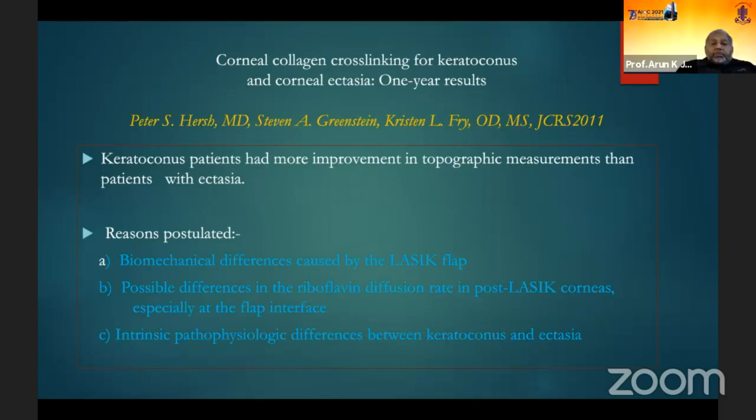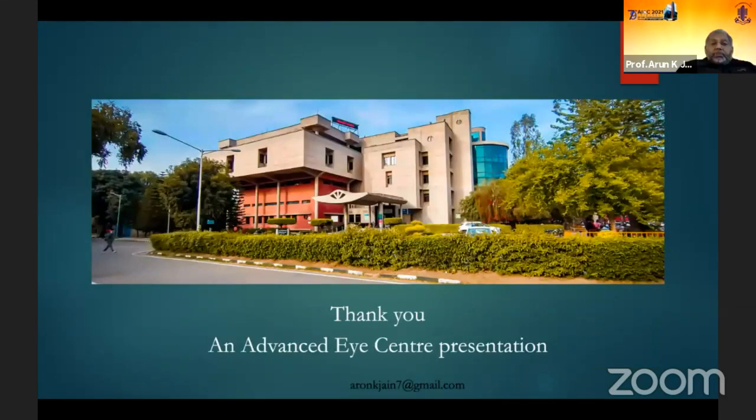So basically speaking, there is practically no difference in the way we do C3R. We follow the same guideline as you would with a thin cornea or with normal corneal thickness, but probably the result may not be as good in post-LASIK eyes as in virgin ectasia.